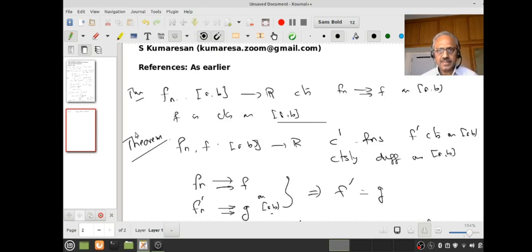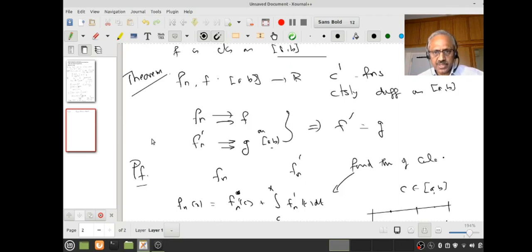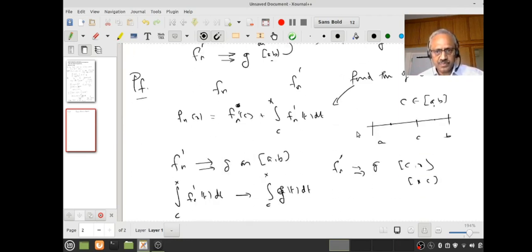And second, if the fn's converge uniformly to f and the fn's are continuous, then f is continuous. Therefore the integral from a to b of fn makes sense, the integral from a to b of f makes sense, and the sequence of numbers, the integral from a to b of fn, converges to the integral from a to b of f. We used both these results. Next, we also used the fundamental theorems of calculus. Isn't the proof easy?